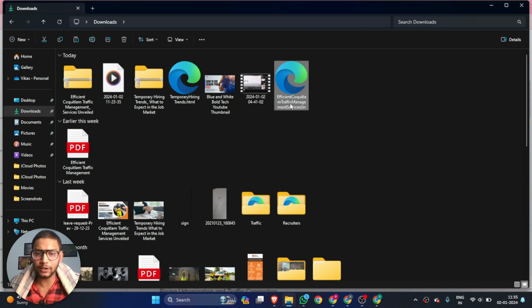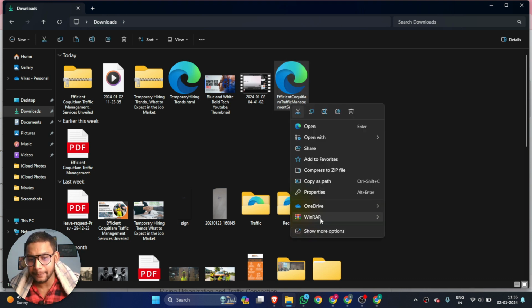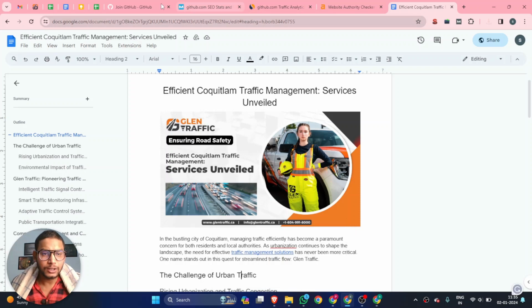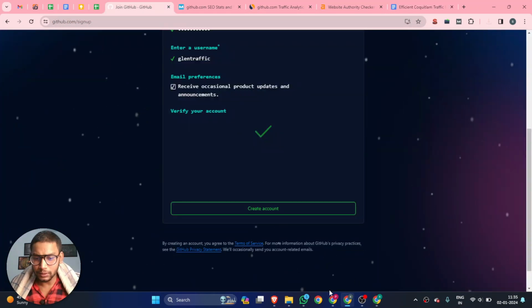Yeah, so there you can change your file name. At the end you can add .html. So these things are converted into an HTML file.